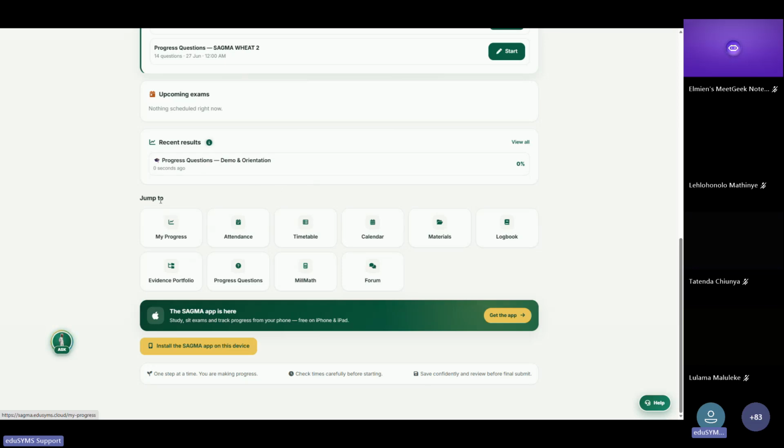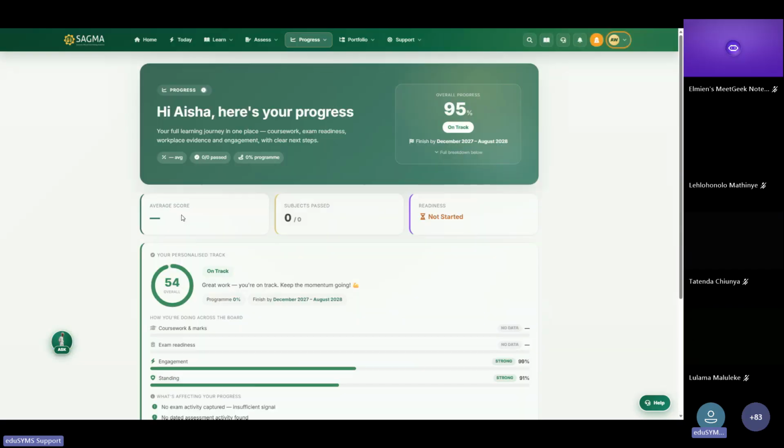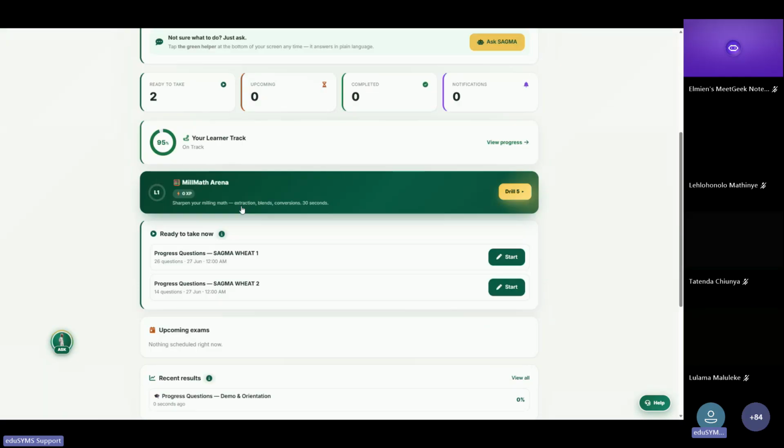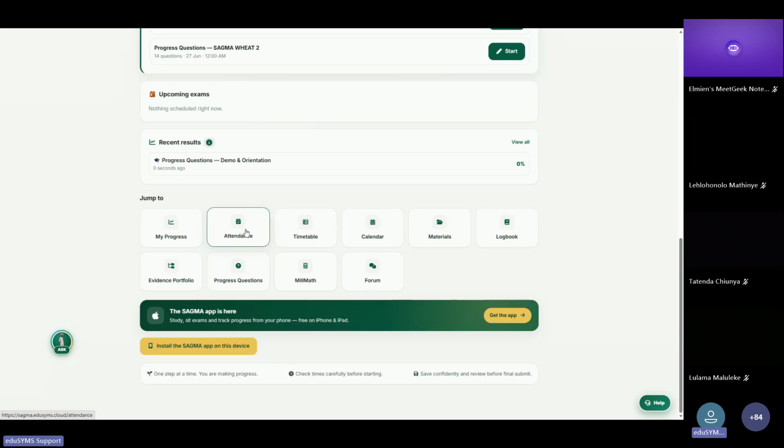Now, you can quickly have access also to all the other pages where it says jump to. So you can actually jump to your progress where you can see now your learner track that we touched again recently. Then you can also jump into attendance. This is when you're doing exams and timetable and also your calendar and even your learning material where you need to quickly access your material.